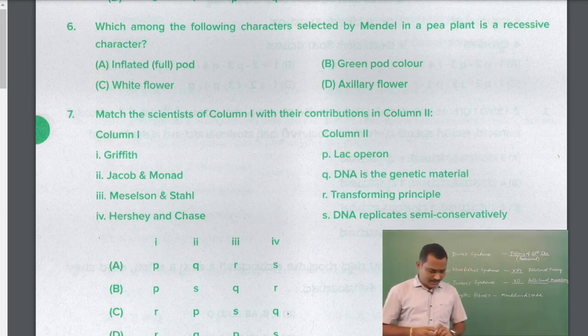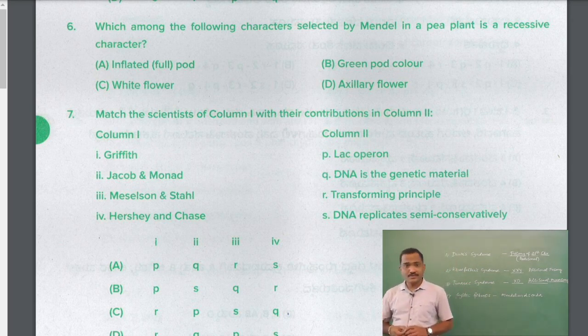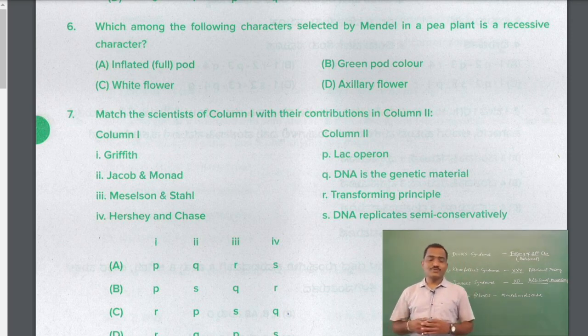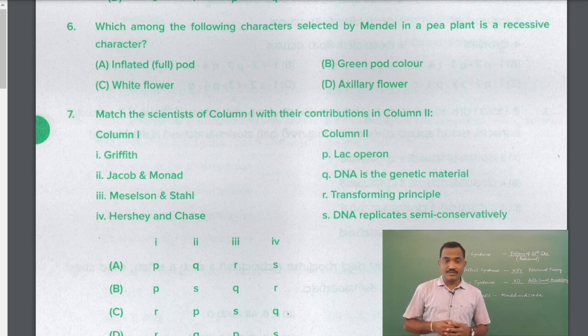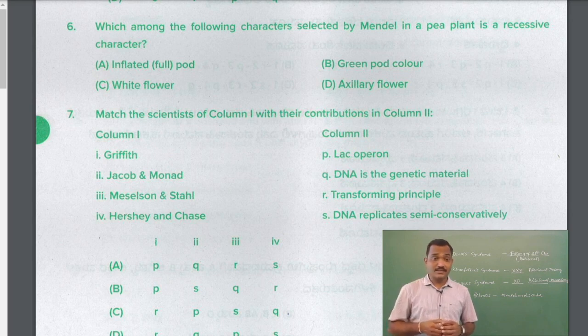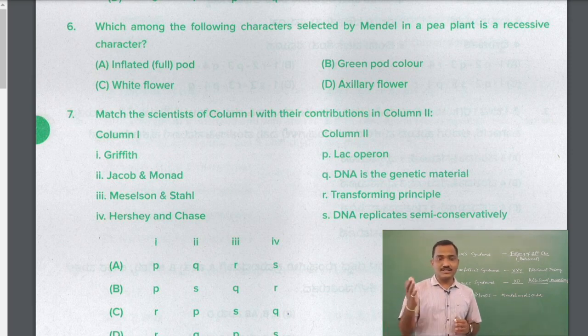Okay, question number 6. Which among the following characters selected by Mendel in pea plant is a recessive character? So you have the options there. Mendel, we know, selected the pea plant for his genetic work. There he could select 7 contrasting characters, out of which some are dominant, some are recessive characters. So we have to find out which is the recessive character.